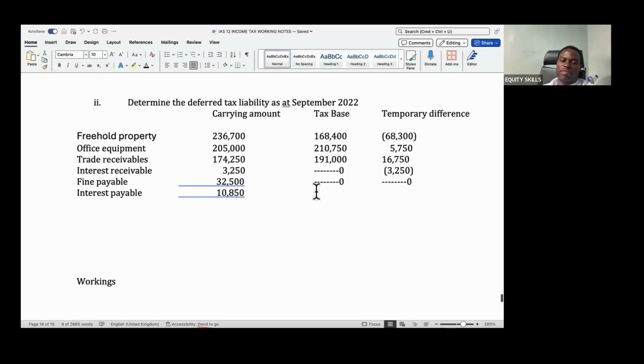So the tax base will be nil, zero. So the temporary difference here is 10,850. And since it's going to be deductible in the future, it's a deductible temporary difference. So I will leave it naked, treating it in the opposite way of taxable.